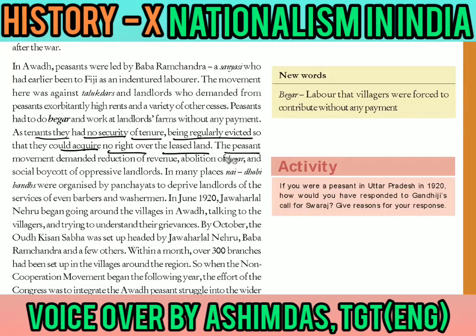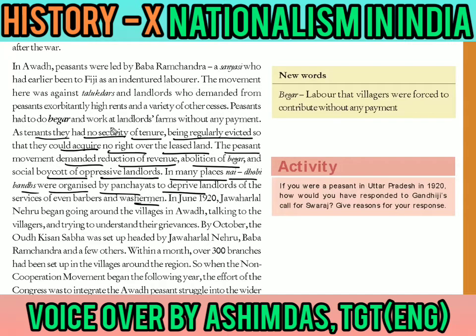The peasant movement demanded reduction of revenue, abolition of begar, and social boycott of the oppressive landlords. In many places, Nai-Dhobi bandhs were organized by the panchayats to deprive the landlords of the services of even barbers and washermen. So Nai means barber and Dhobi means washerman.